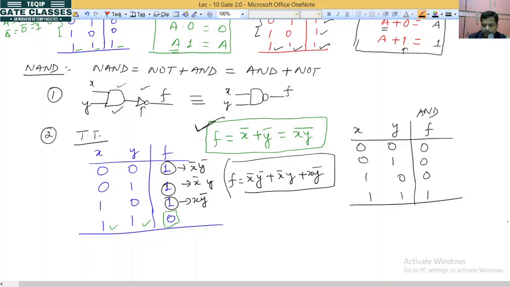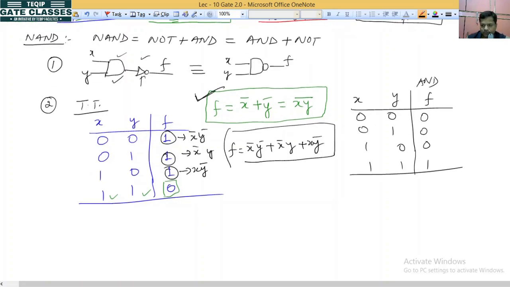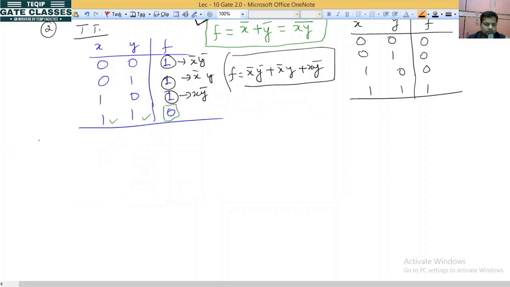Now the next point is whether it holds the commutative law or not. So go for the commutative law. For the NAND gate, does it obey the commutative law or not?